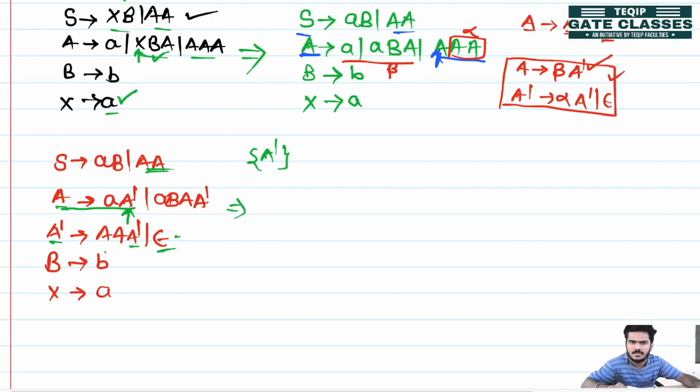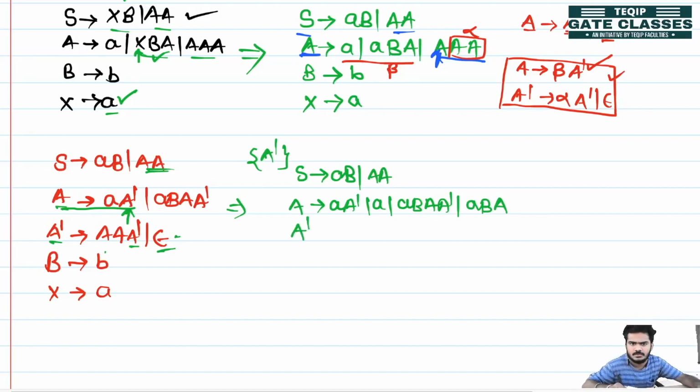So the productions become: S is producing AB as it is, then AA. Then A is producing a A dash with the nullable variable, and without the nullable variable a. Then again ABA dash with the nullable variable, and without the nullable variable ABA. Now again A dash becomes A dash with the nullable variable, and finally without the nullable variable AA. And the remaining two productions are as it is, that is B is producing small b and X is producing small a, okay.